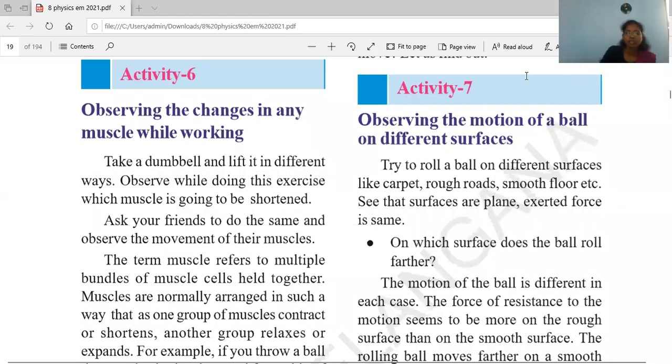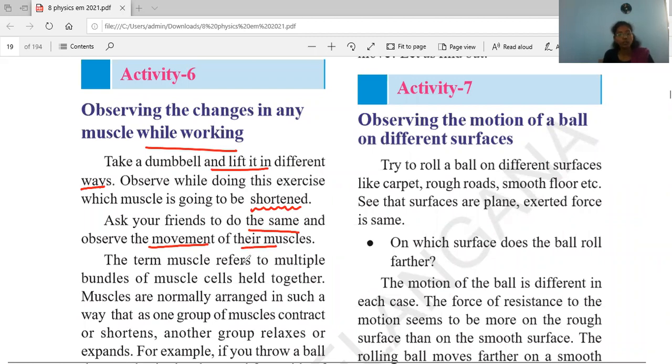See here, observing the changes in any muscle while working. Take a dumbbell and lift it in different ways. Observe while doing this exercise which muscle is going to be shortened. And ask your friends to do the same and observe the movement of their muscles.